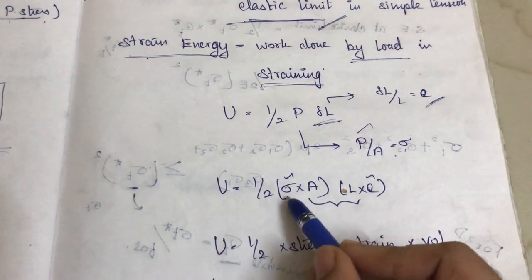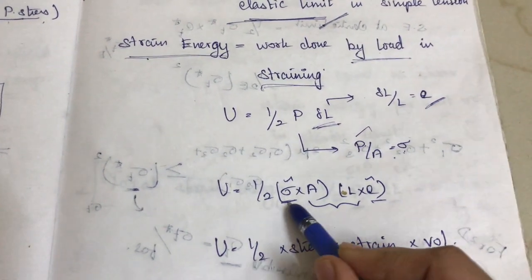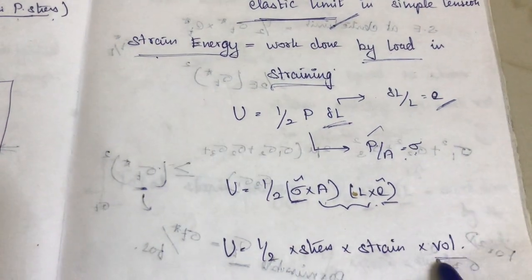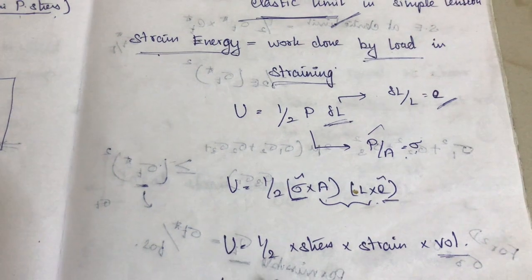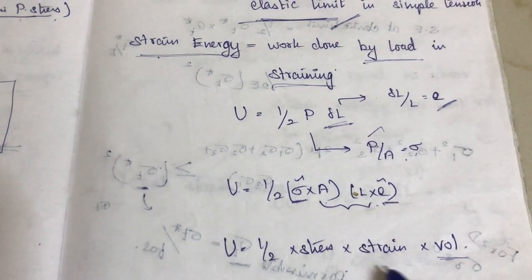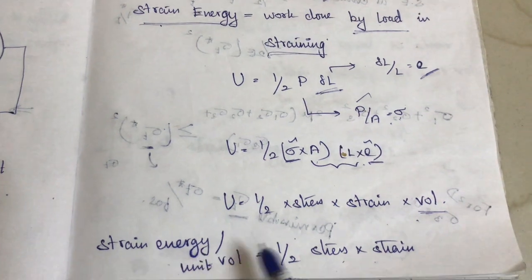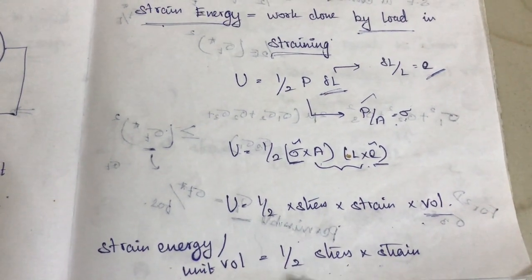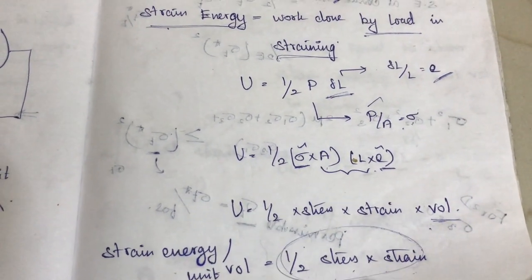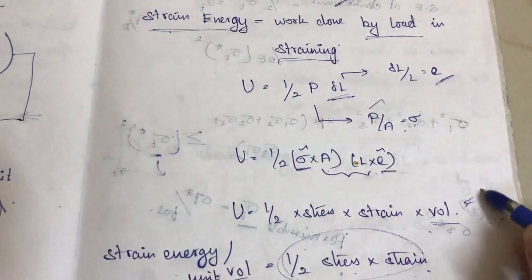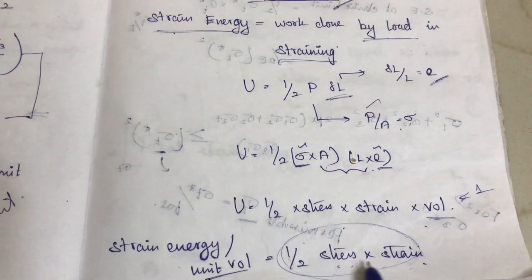Here sigma is stress and epsilon is strain, right? So AL will be nothing but the volume. So U, which is equal to half of stress into strain into volume here. So strain energy per unit volume will be equal to half of stress and strain because it is unit volume. The volume is 1 here. So the answer will be half of stress into strain.